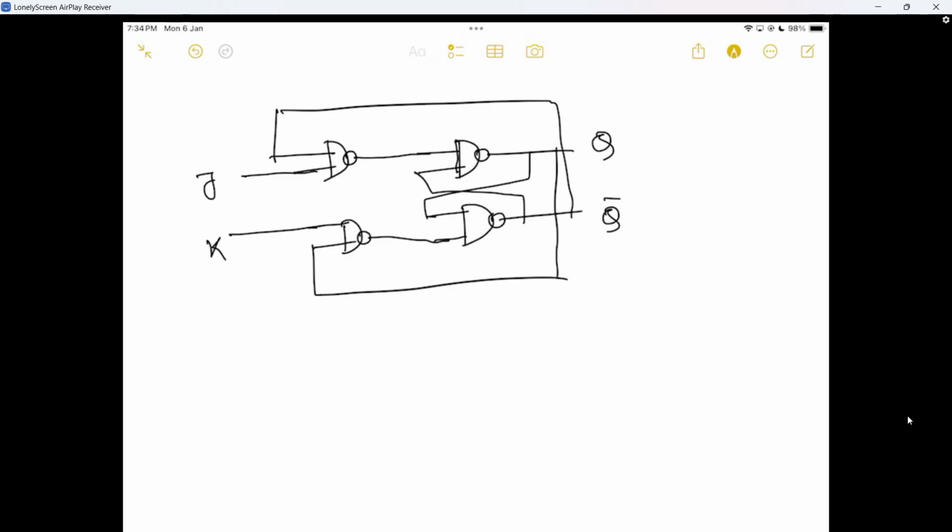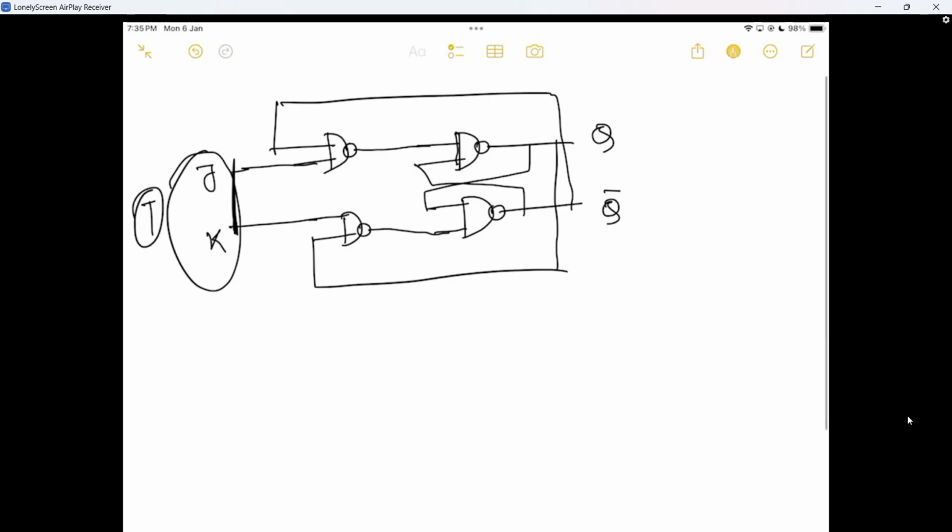So if it is JK, then how do I make T? So T is nothing but if we connect these both, then this is called T. So whatever in J or K, both are the same. Like if T is equal to 0, then J equal to 0 and K equal to 0. And if T is equal to 1, then J equal to 1 and K equal to 1.